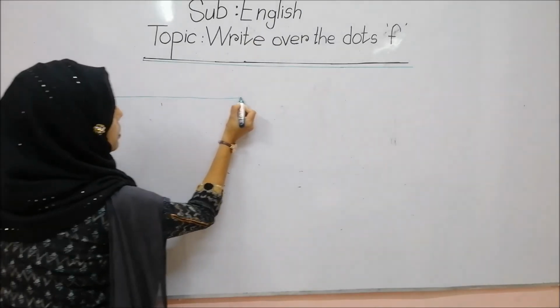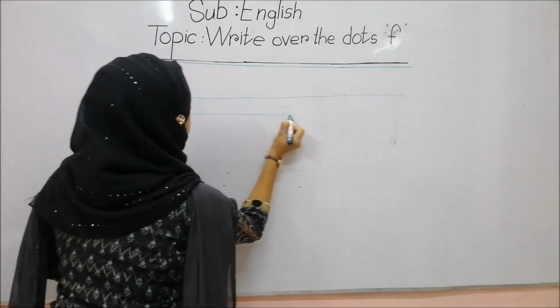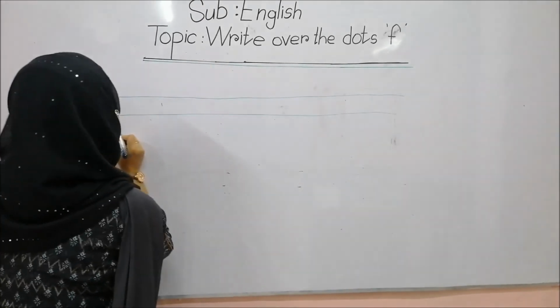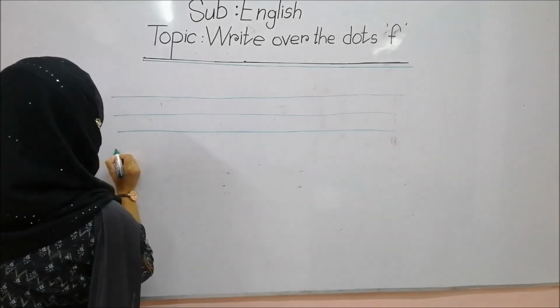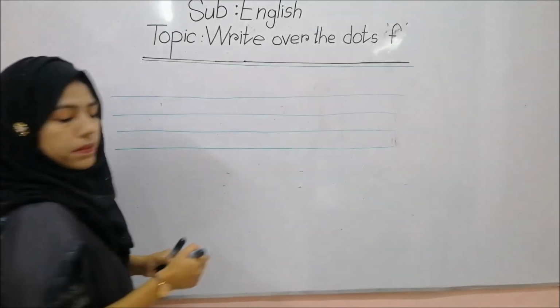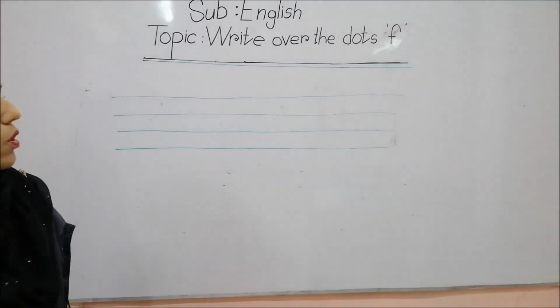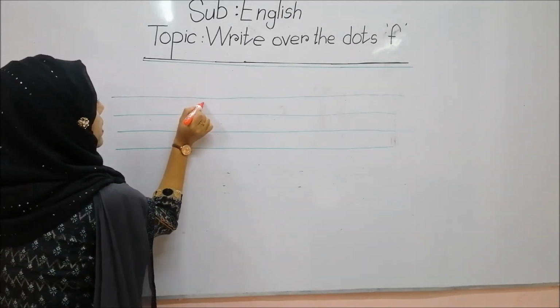Look at the board. So today our duty is to write over the dots, right?